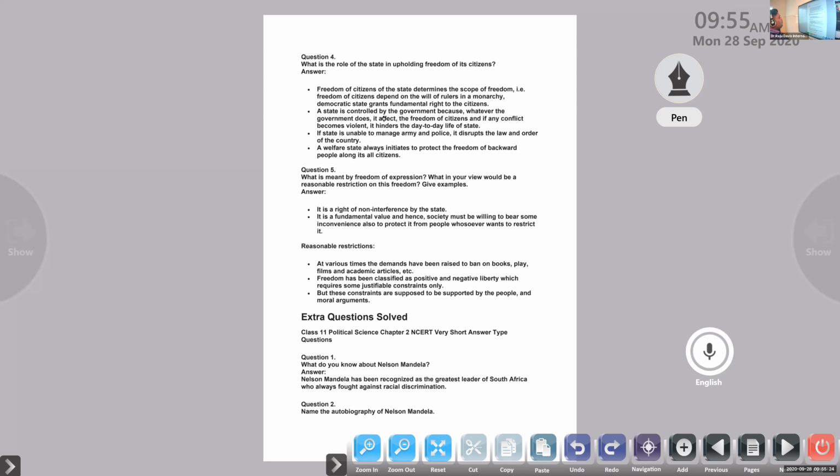What, in your view, would be a reasonable restriction on this freedom? Give an example. Are you thinking that for freedom of expression some restrictions are required or not? If so, why is it so? Okay, it is a right of non-interference by the state. The state should not interfere in that. It is a fundamental value, and hence society must be willing to bear some inconvenience to protect it from people who want to restrict it. Clear? So the state should not interfere in the right to expression or freedom of expression.